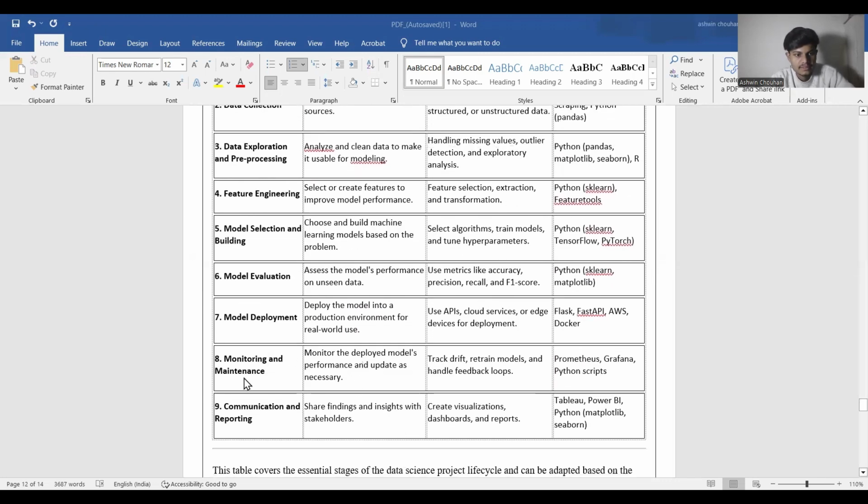Stage 8, monitoring and maintenance. Objective: monitor the deployed model's performance and update as necessary. Task: track drift, retrain model, and handle feedback loops. Libraries and tools: Prometheus, Grafana, Python scripts.